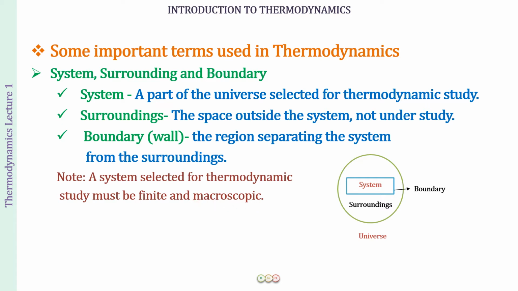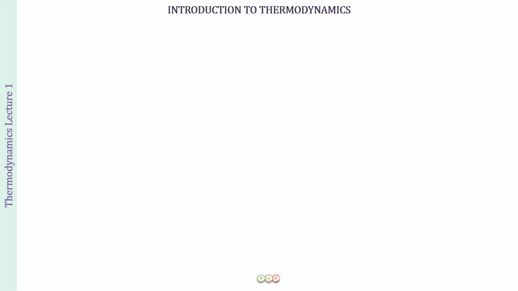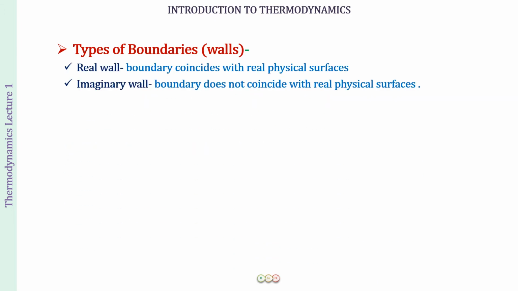Okay. So now that you understand what is a boundary, let us see a few types of boundaries, and the boundaries we call them as walls. So the first type of walls that we will be learning about is the real and the imaginary wall. So what is the real wall? It is going to be that boundary which coincides with the real physical surfaces. And an imaginary wall is going to be that boundary which does not coincide with real physical surfaces.